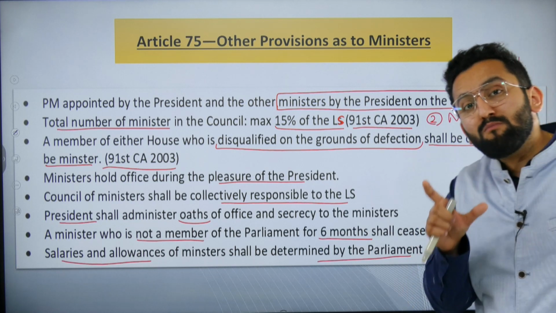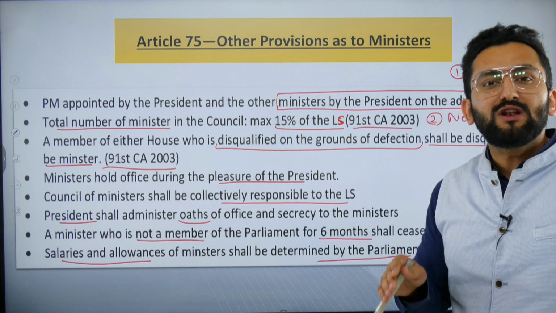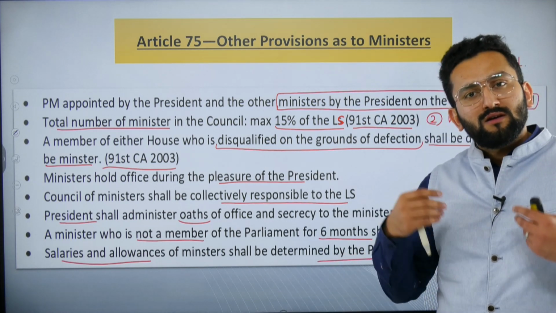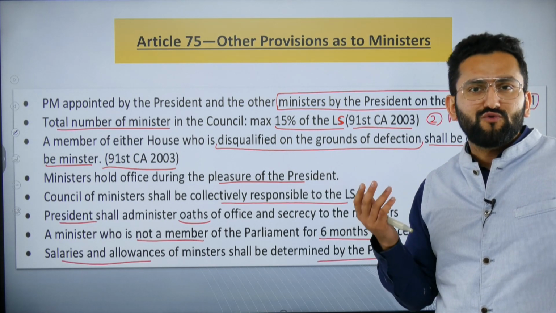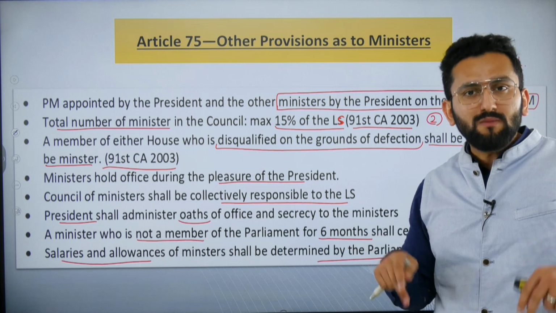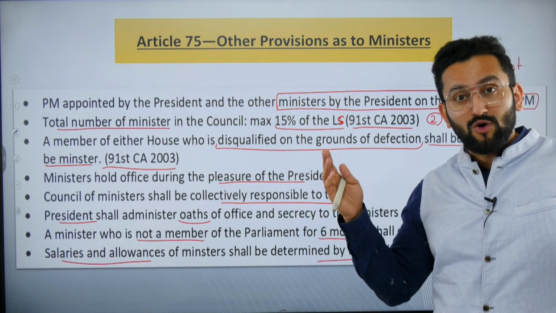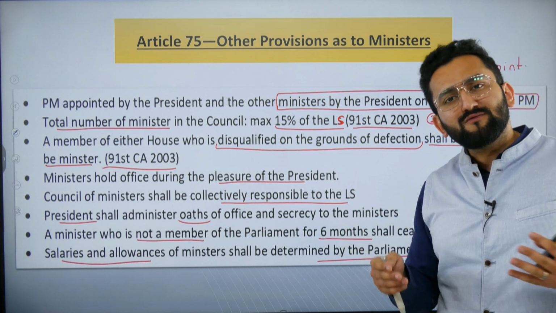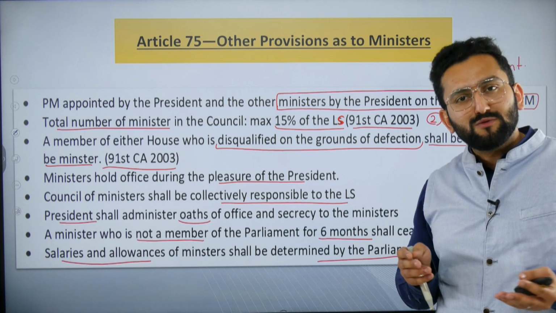Now, when it comes to the number of ministers, in our original Constitution there was no limit. And that is why some governments made so many people ministers. So now you would think, what is the harm? The harm is that all of these people need to be given government accommodation, bungalows, cars, and other facilities. So don't you think it would be a burden on the government exchequer, the taxpayers' money?